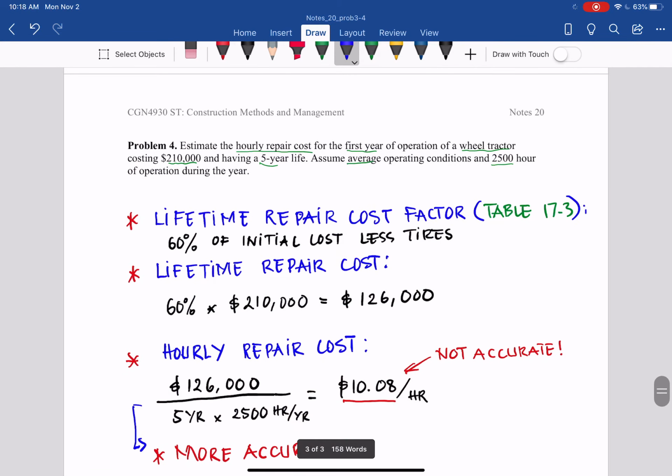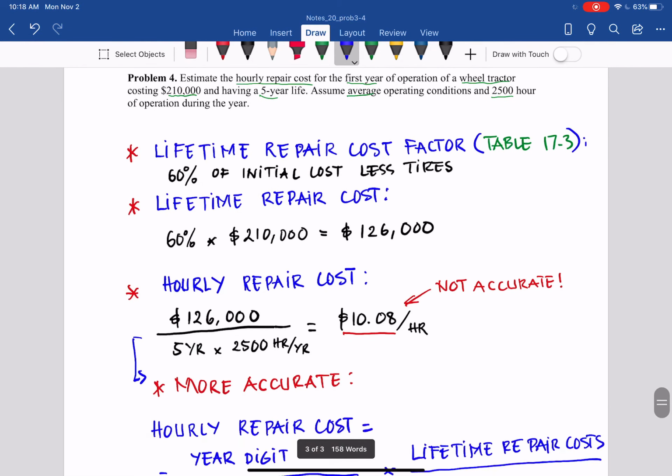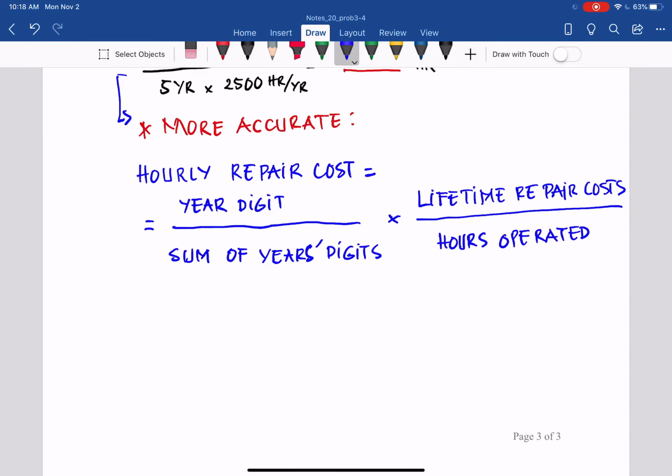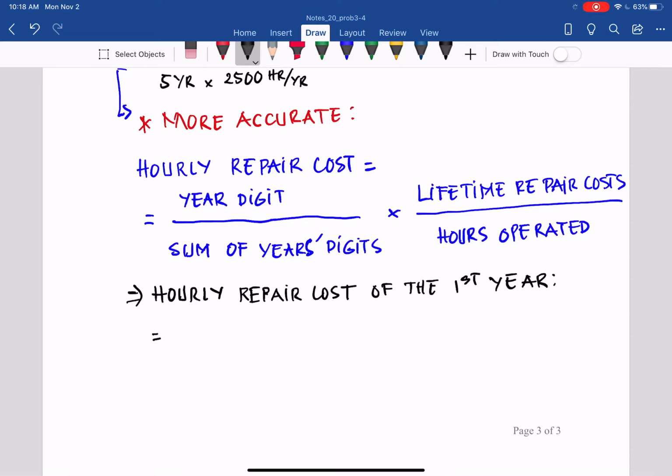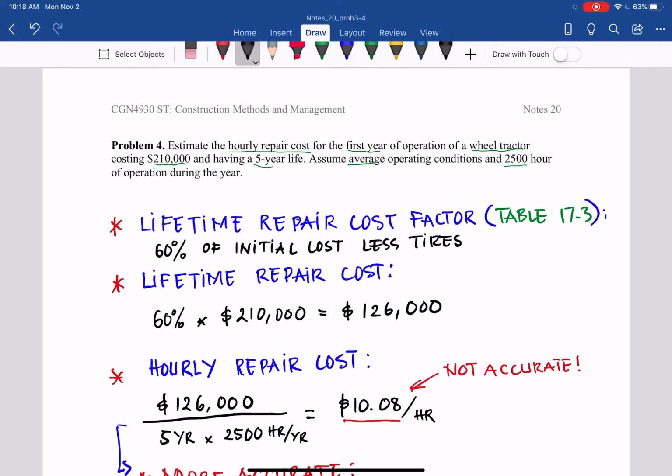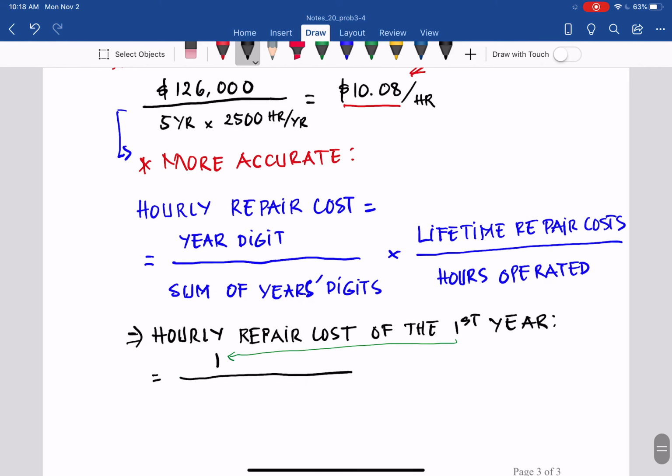Then for the first year, we can have the hourly repair cost of the first year equal to the year digit. For the first year, we have 1, so the number 1 stands for the first year, divided by the sum of the year digits.